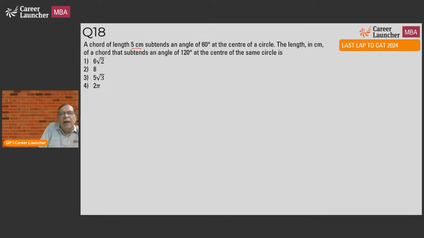A chord of length 5 centimeters subtends an angle of 60 degrees at the center of the circle. I will do this question in round 1. Why am I saying that without even reading the question? Because this has told me that the radius of the circle is 5 centimeters.